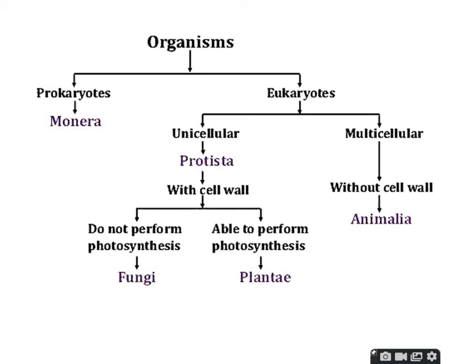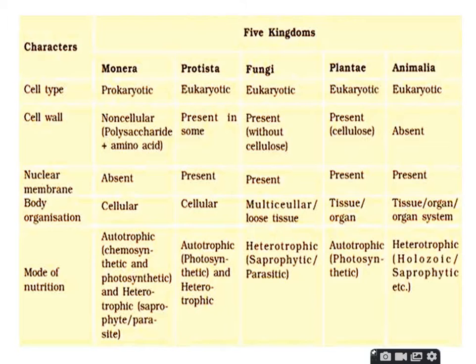When we are going to classify an organism, we ask: is it prokaryote or eukaryote? Is it unicellular or multicellular? Does the organism have a cell wall or not? Does it have autotrophic or heterotrophic characters? These types of basic questions you have to ask when classifying organisms. This table is very clear-cut for finding out what type of characters to follow before classification.